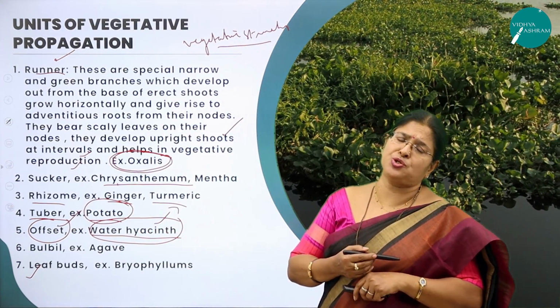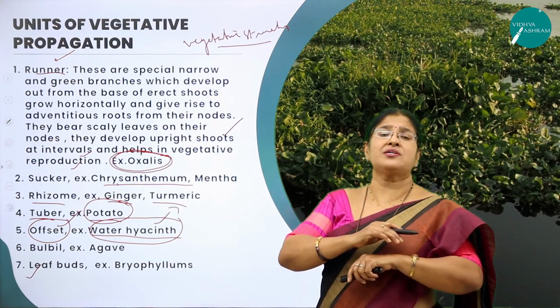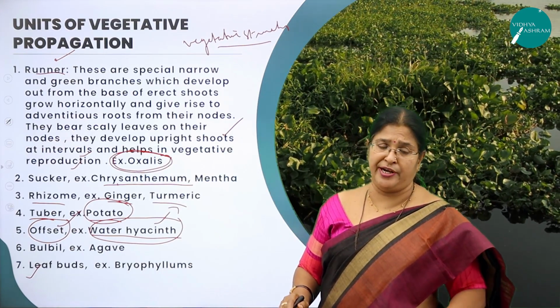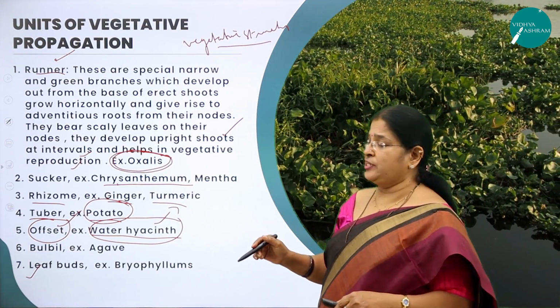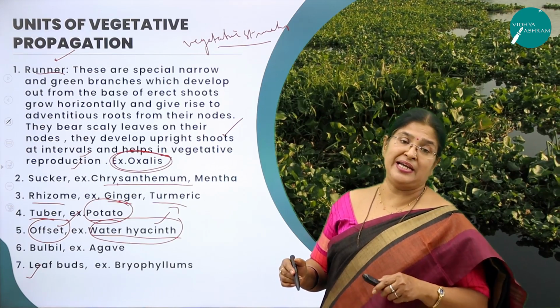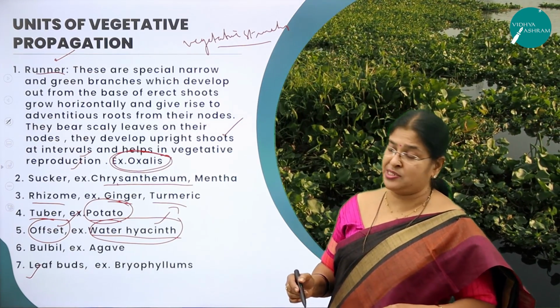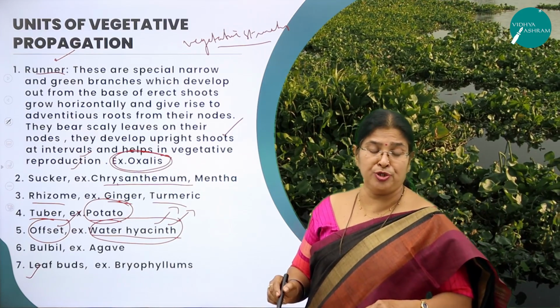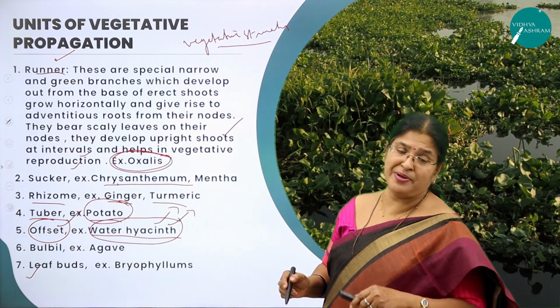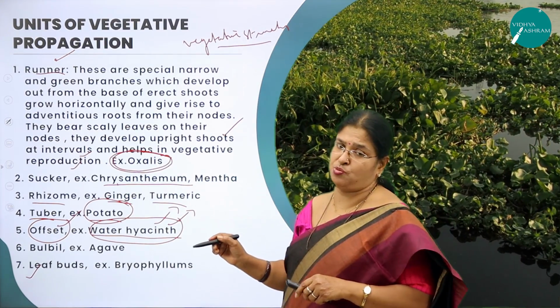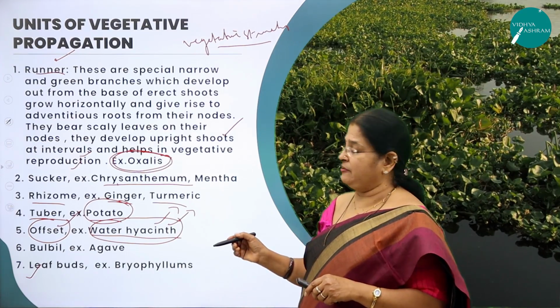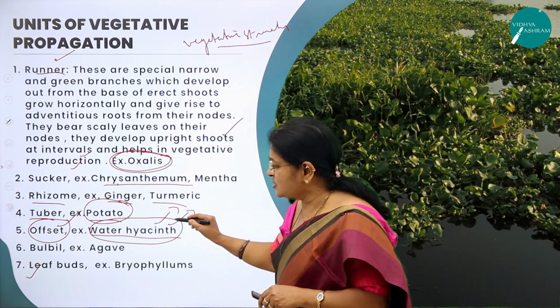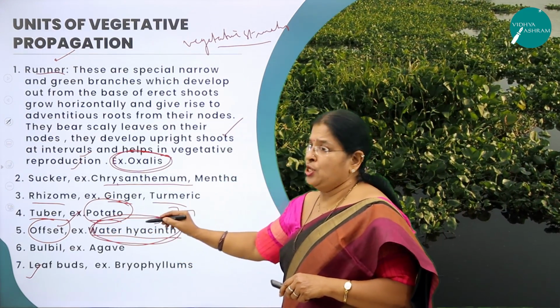It multiplies so fast that it covers the full surface of the water body and depletes the water of oxygen, thereby killing the aquatic animals. Not only that, when it decays, the whole water becomes toxic, and when domestic animals come and consume such toxic water, they will die. So this is a very important point to be noted.